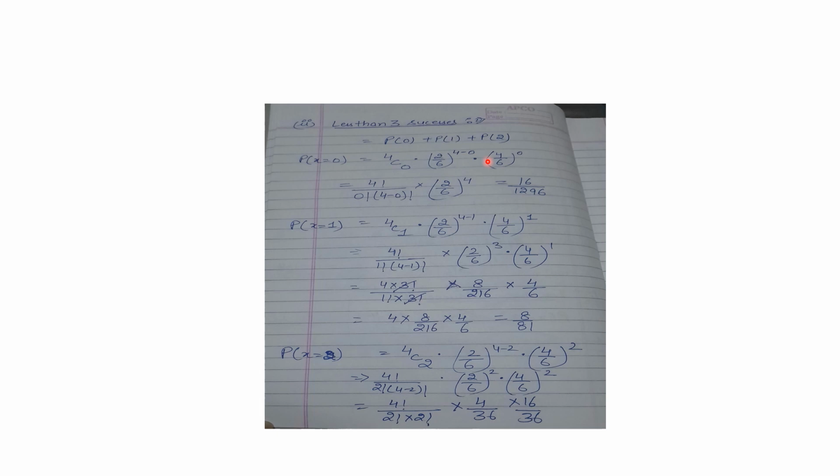In case of less than 3, we will take 0, 1 and 2. We will calculate the probability of each separately and apply the addition theorem to sum up those probabilities, giving the probability of less than 3 successes. So this is the entire calculation for 0 successes, then for 1 success, and then for 2 successes.